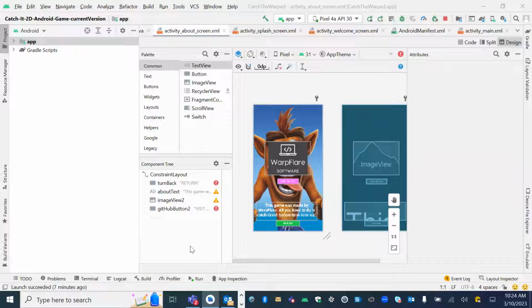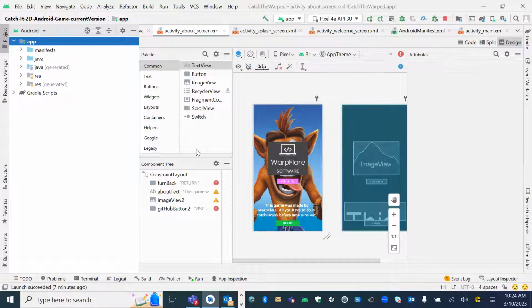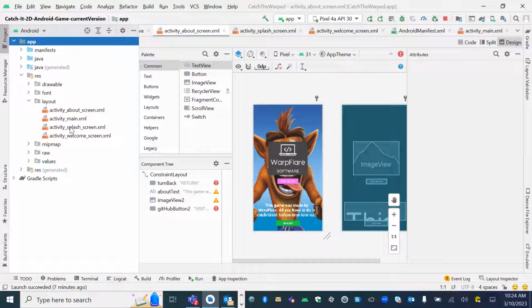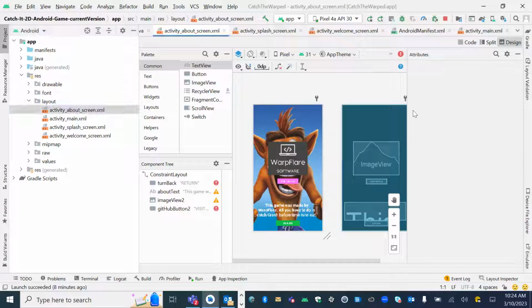And what you're going to see in there is that we have two folders. The main folder here is the app folder. Here you're going to see a couple of subfolders. And the main thing is the screen. The activities that I just showed you in the beginning are in this folder called RES, and then there's a layout folder right here. And here's the activity. If you remember at the beginning of this session, I said all the pages on your app are basically called activities. So that's where all of that is stored. So when I click on the about screen, you can see the about screen.